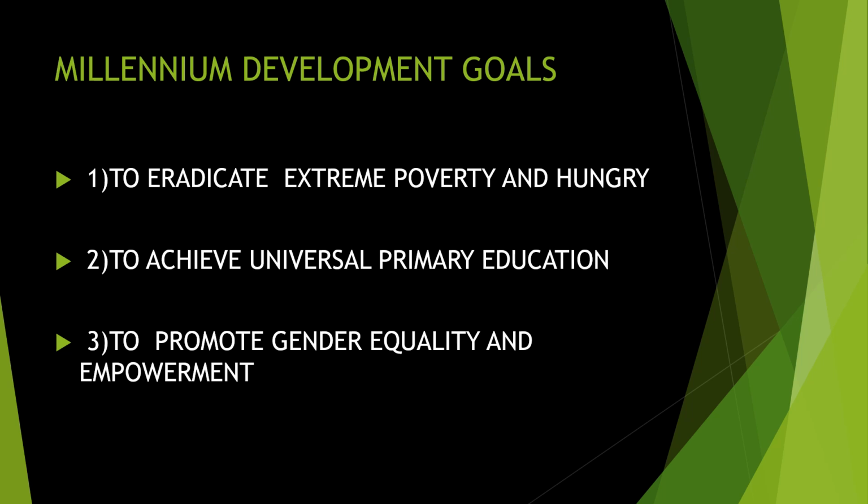Next, third one is to promote gender equality and empowerment. You know that there is a lot of gender problem throughout the world. That is female, male gender problems, transgender problems, lesbian problems, LGBT problems. A lot of problems exist about gender. Okay, so they decided to make equality for all types of genders, and empower them. So first one is to eradicate poverty and hunger. Second, to give primary education, and third is to give equality, that is gender equality.